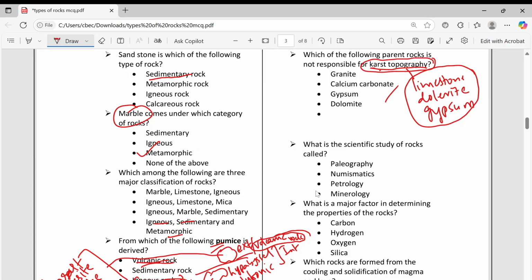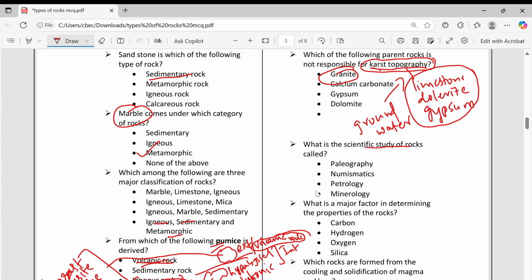This karst topography is formed by the groundwater agent. What is the agent here? The driving agent is groundwater. Groundwater will influence these limestone, dolerite and gypsum landforms and form the landform we call karst topography. So granite is not responsible for the karst topography.